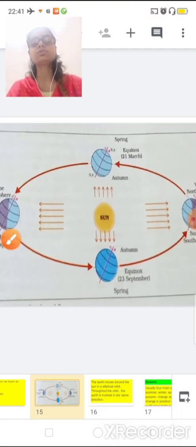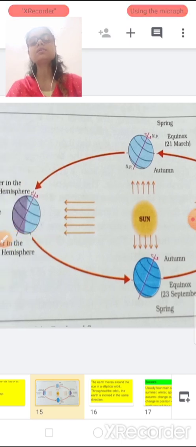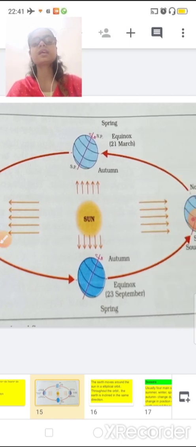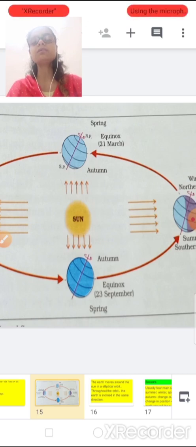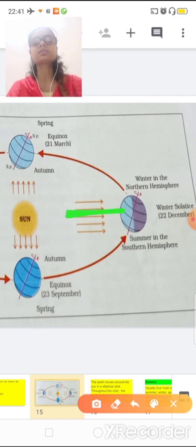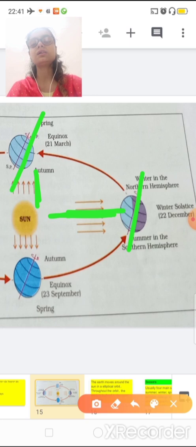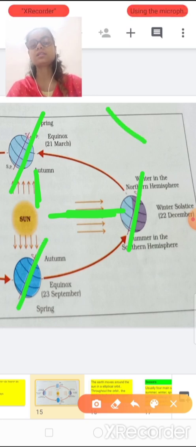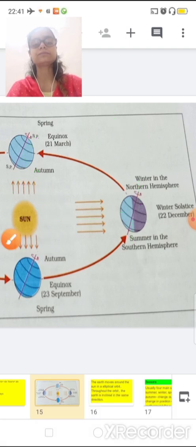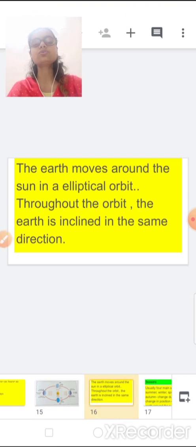I'm showing you this diagram. You can see the direction of the earth's tilt is the same whether it is near the sun or far from the sun. See, whether it is far or near, it is tilted in the same direction. It never goes like this. Understand? That is inclined. Okay, so now you understand, inclined in the same direction.